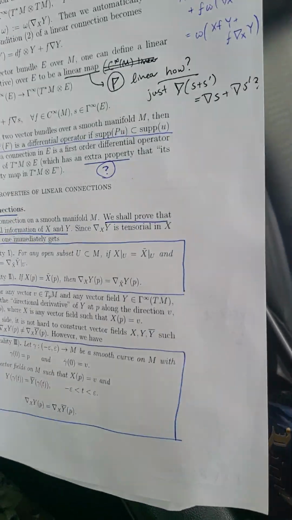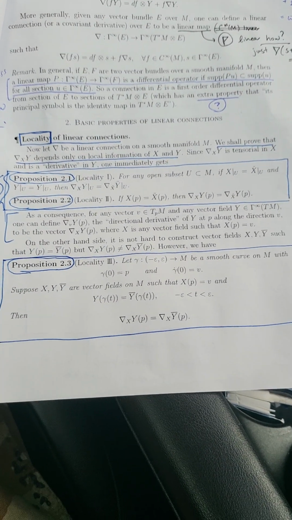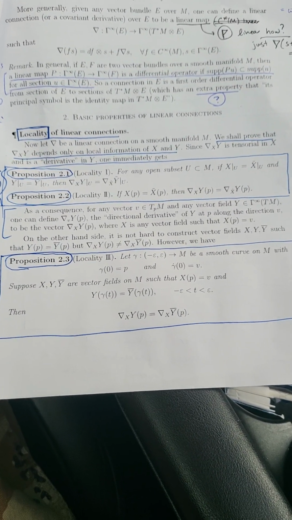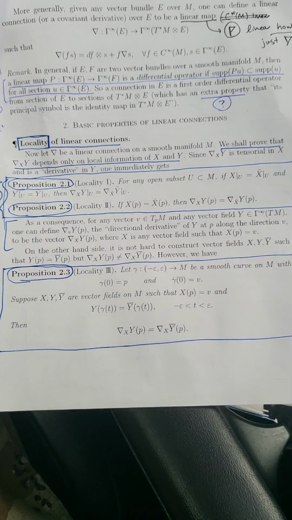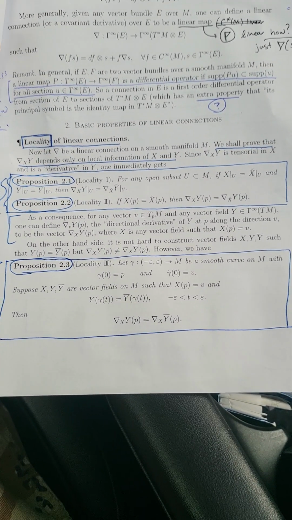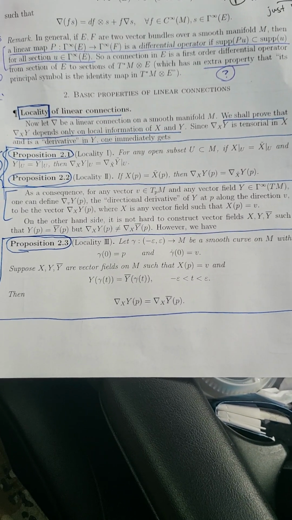I think I needed to read these anyways. So the statements of locality are essentially the locality that we get. I want to emphasize, we do not get tensoriality in the second argument. Since it's not a tensor in the second argument, that's part of the reason why these Christoffel symbols do not transform like tensors, okay? So let's state the locality of the linear connection.